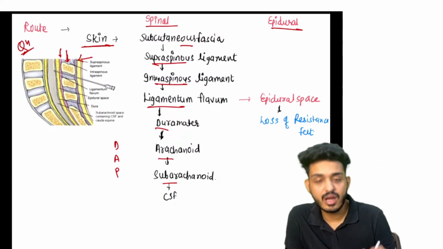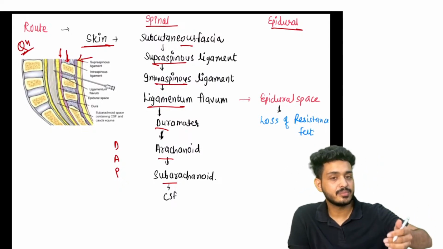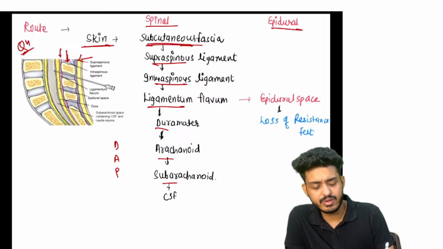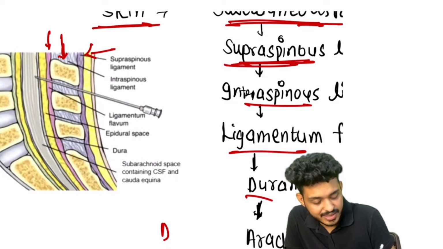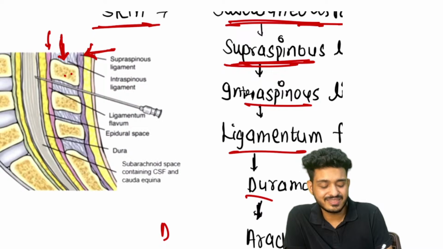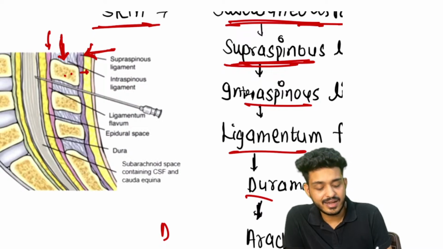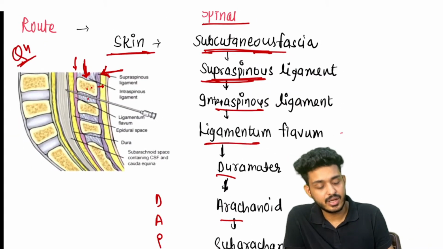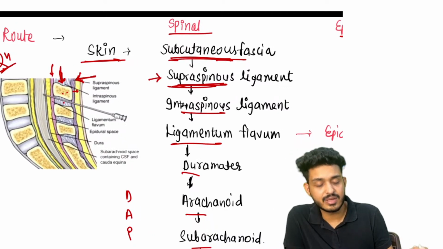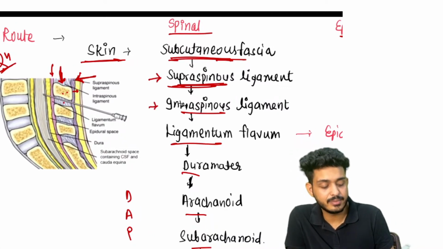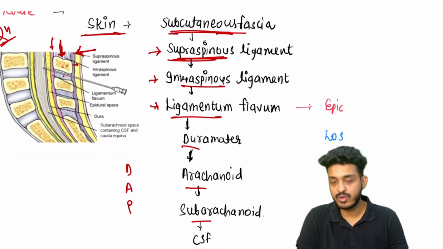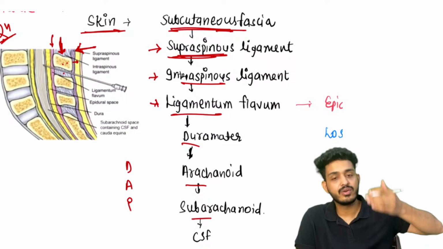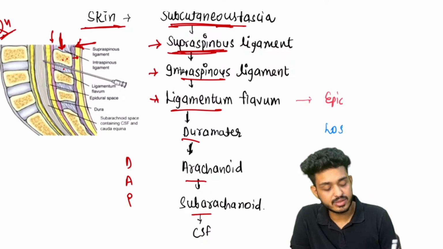How will you remember? The outermost layer will be skin, then subcutaneous fascia you will find everywhere. Then the supraspinous ligament. Can you appreciate this supraspinous ligament? Then there is interspinous. Supraspinous means above the spine, interspinous means between the spines, right? You can remember it like that. So supraspinous is above the spine, interspinous is between the spines, and then there will be ligamentum flavum, and then your layers: pia mater, arachnoid, and dura mater.